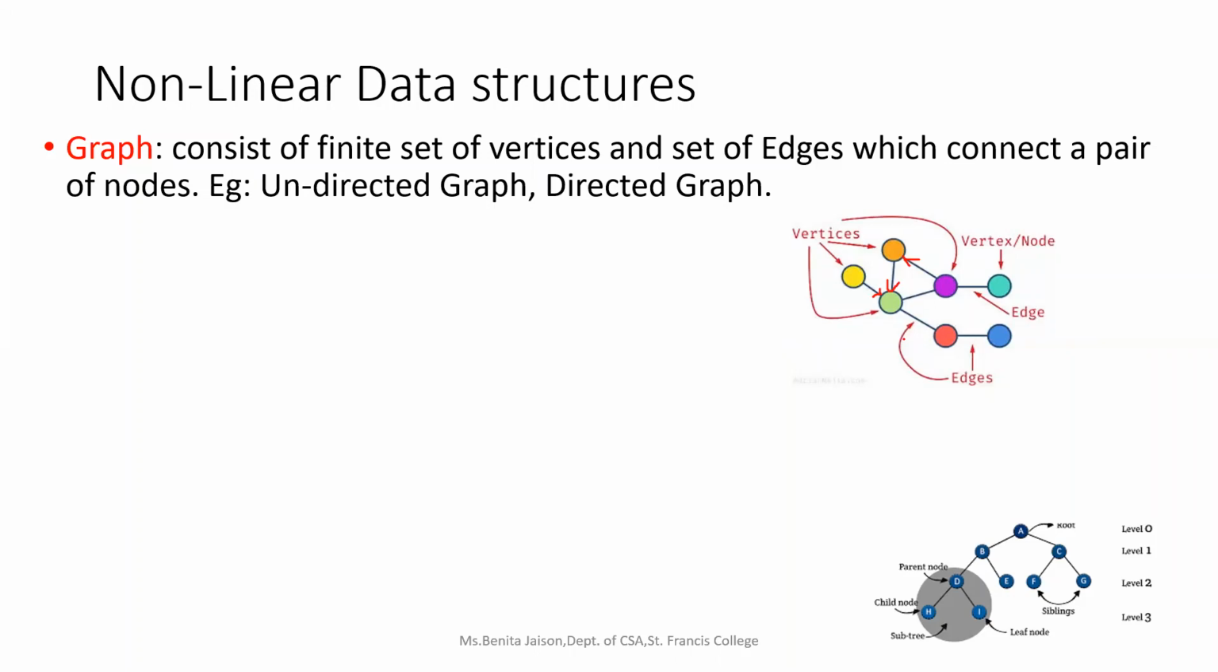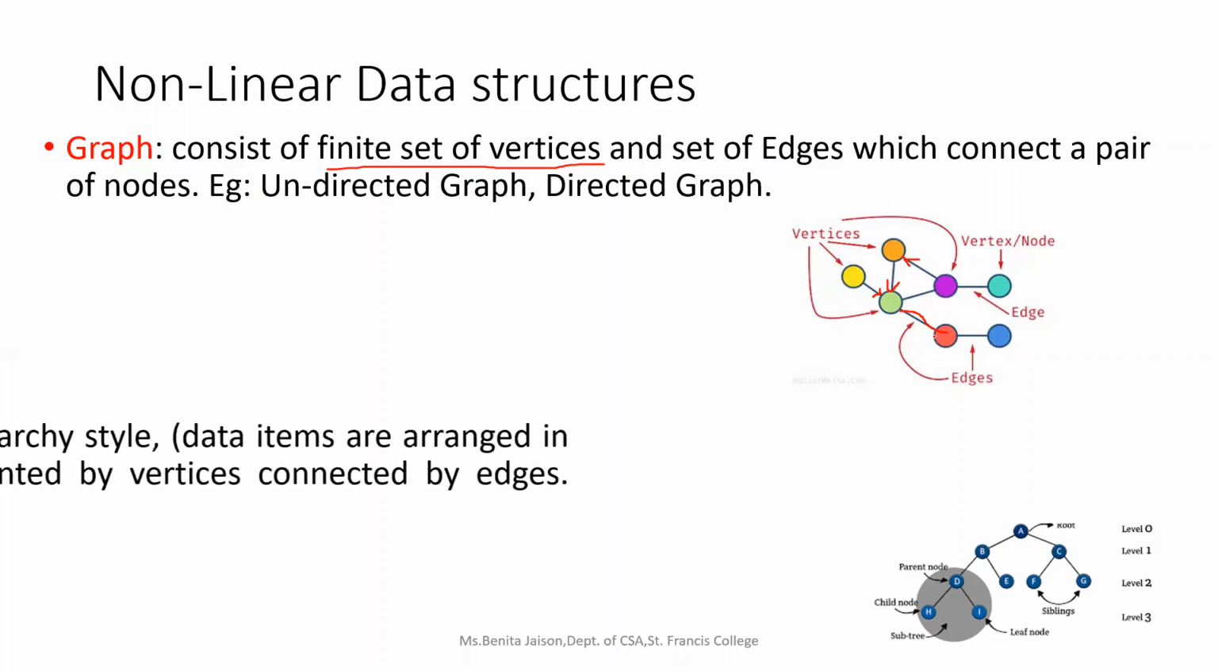Now, this will be the definition of a graph. So a graph consists of a finite set of vertices. Vertices are also known as nodes, and a set of edges which connect a pair of nodes. So each of these edges, meaning this line which connects the two nodes, will be connecting a pair of nodes. So each edge will not be left without ending with a node. So each edge will be connecting two nodes or two vertices. So this will be the definition of a graph.